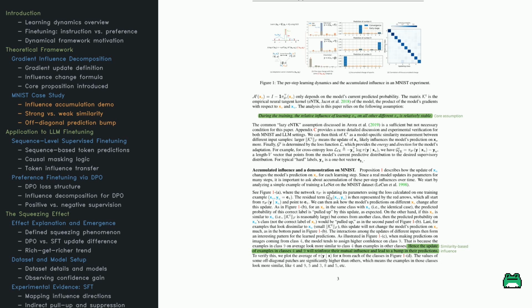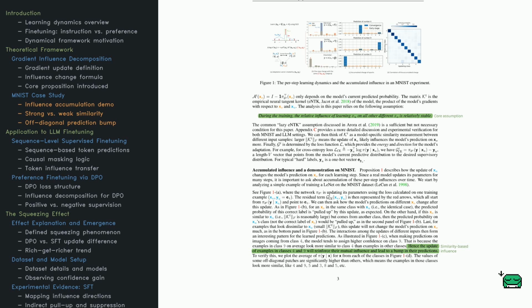Check out Figure 1a. The red arrows show the model adjusting its internal prediction, pulling the probability toward 4. Now, what happens to other inputs? Figure 1b explores 3 cases. Test on another 4, and confidence jumps. Test on something visually similar, like a sloppy 9, and you get a smaller boost. But test on something totally different, like a 1, and the update barely matters. Here's where it gets interesting. Figure 1c shows what happens after many updates. Visually similar digits, like 4 and 9, start pulling each other's predictions up. Even though the model only trained on 4s, it gets more confident on 9s just by association.